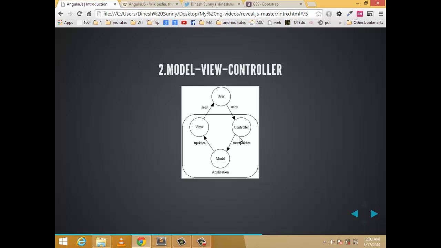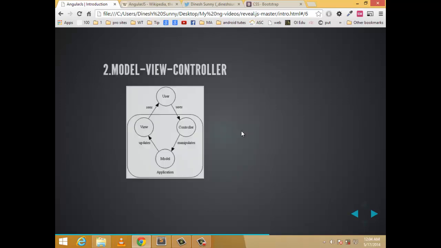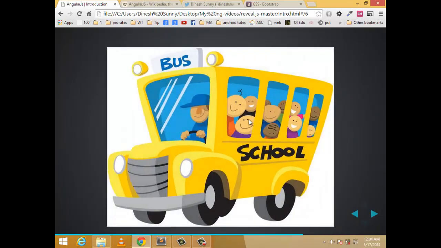The controller is the main logic, the main guy operating the model and the view. So don't be confused when we come into the code, I will explain in a neat manner. So now the controller is the main logic part which controls the model and the view. The controller makes the children get off at the bus stop. So now the parent can see the children, right? The parent is the user here, that is Kraku. Kraku can see the children.